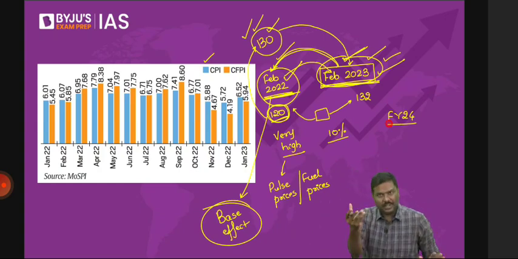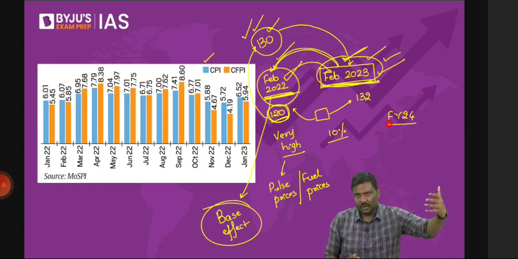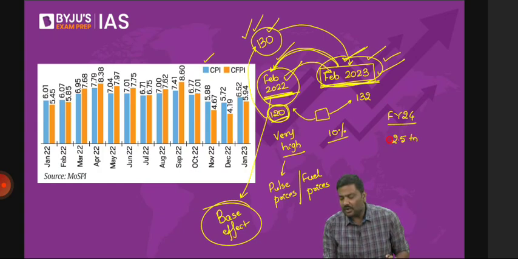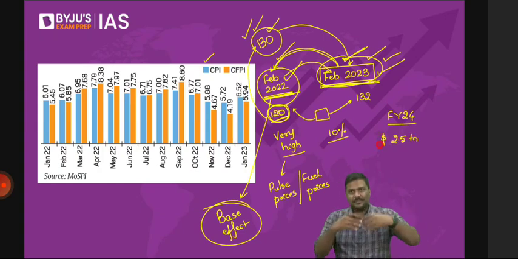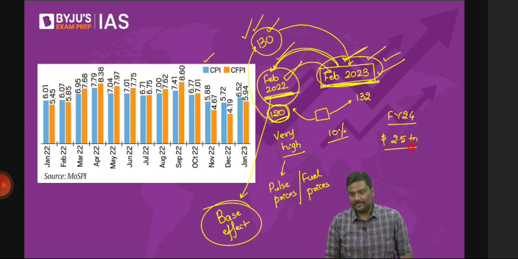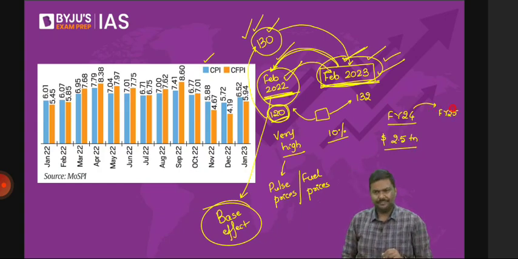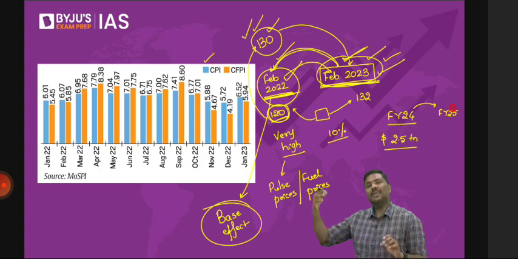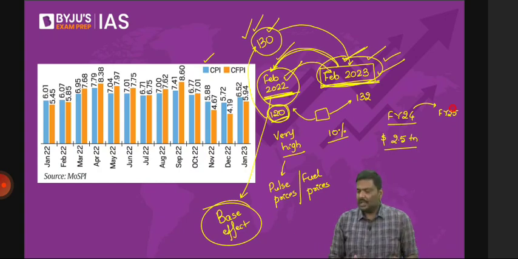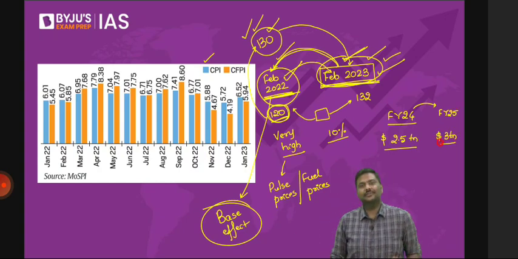So, hypothetically, I take a simple example. Rather than $3.5 trillion, what if GDP contracts to $2.5 trillion? Rather than expanding, what if GDP contracts to $2.5 trillion? And let's say after 1 year the pandemic is over. In the next year, that is financial year 25, it's a normal year again. No pandemic, nothing. Production will be normal. Supply will be normal, as it was earlier. Now let's say in financial year 25, GDP reaches $3 trillion. That's a normal one.